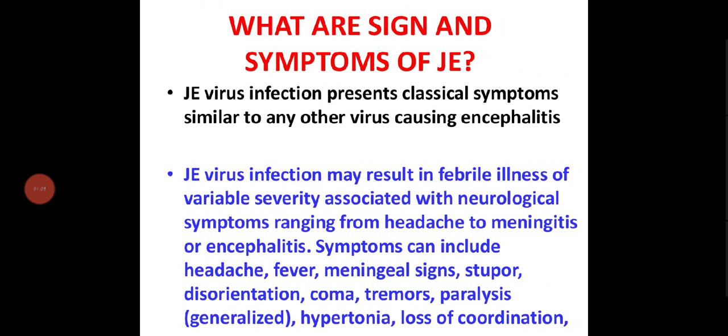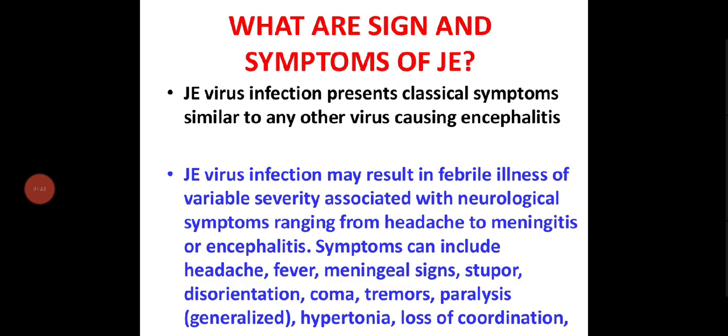So, what are the signs and symptoms of JE? JE virus infection presents classical symptoms similar to any other virus causing encephalitis. Any disease, any virus or bacteria causing encephalitis will show the same symptoms.